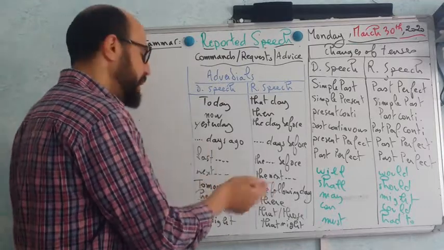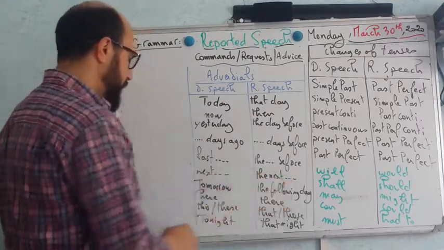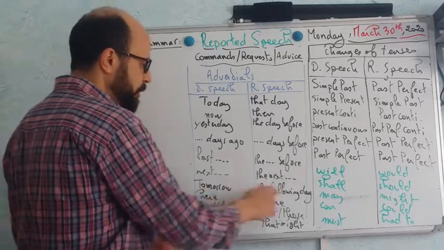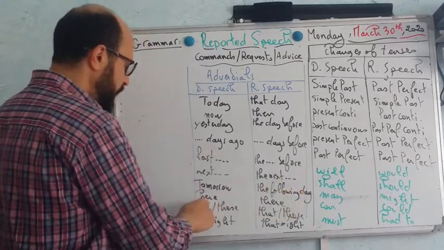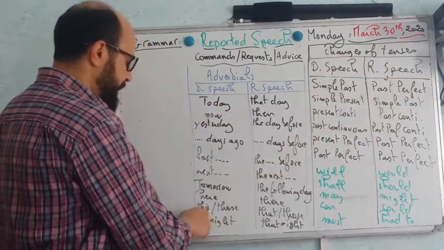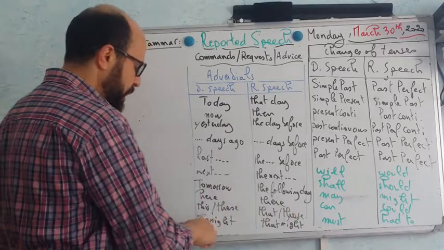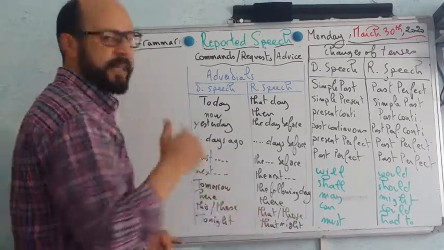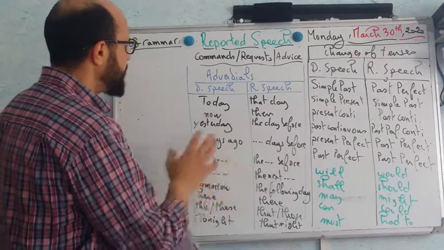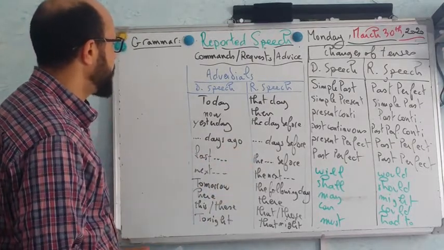Next year becomes the next year. Next week, the next week, etc. Tomorrow becomes the following day. Here becomes there. This, that. These, those. Tonight, that night. So these are some expressions that change when reporting a sentence.